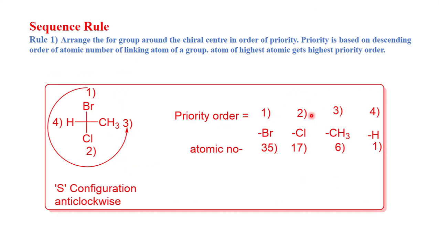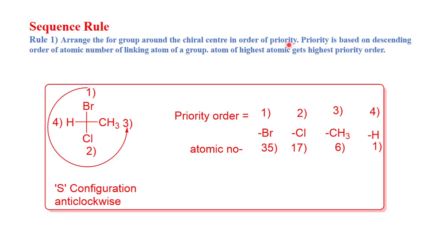What is the sequence rule? So there are 4 rules: 1 2 3 4. We'll see them one by one: what is rule 1, rule 2, rule 3, and rule 4. Then you can easily understand the sequence rule. In rule 1, arrange the 4 groups around the chiral center in order of priority.